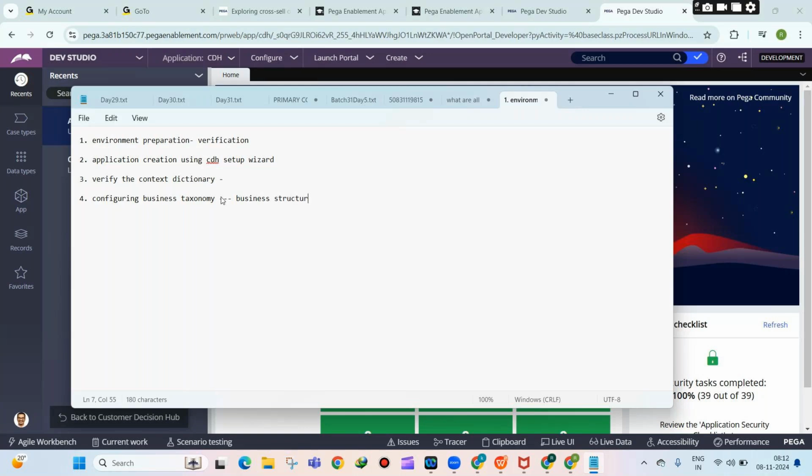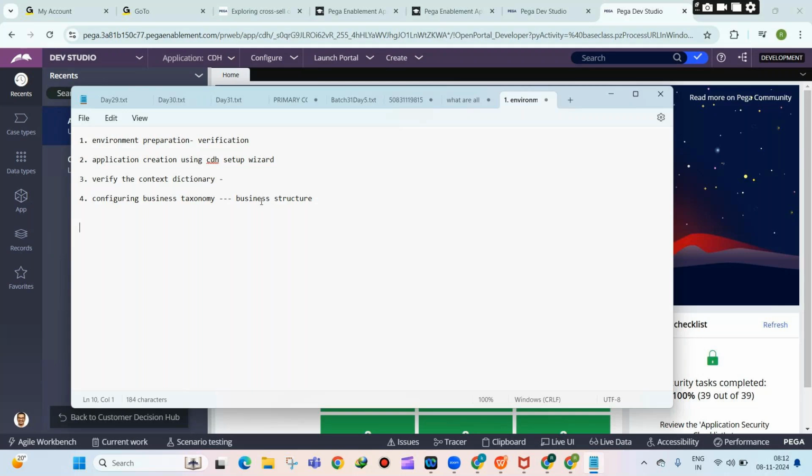We identified what your application is and to whom you are promoting. Now what we need to do is define what we are promoting. The business structure will identify what you are going to promote.